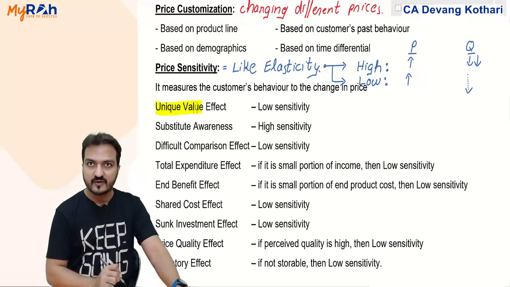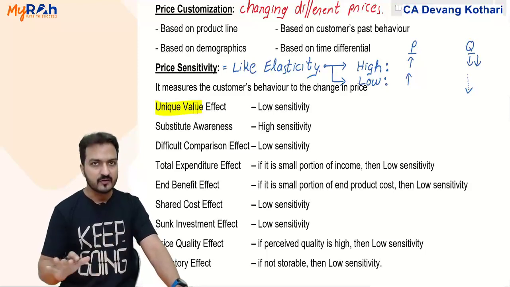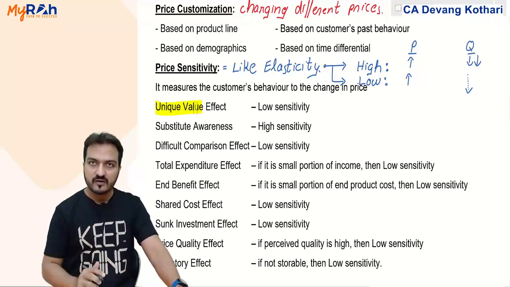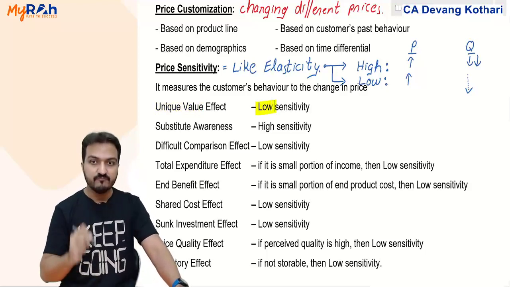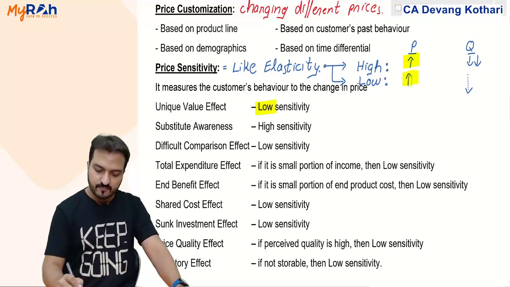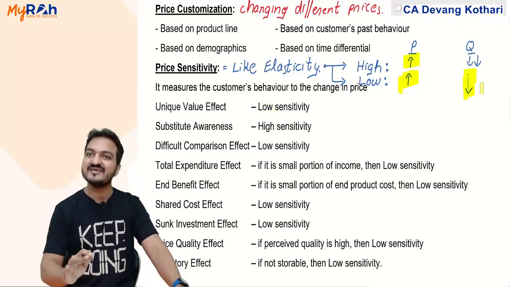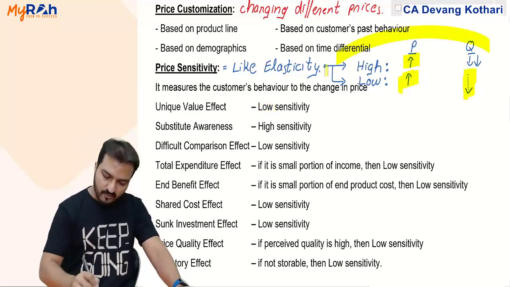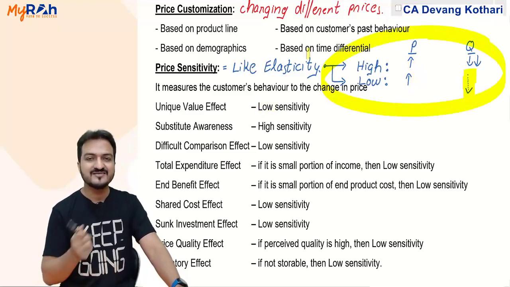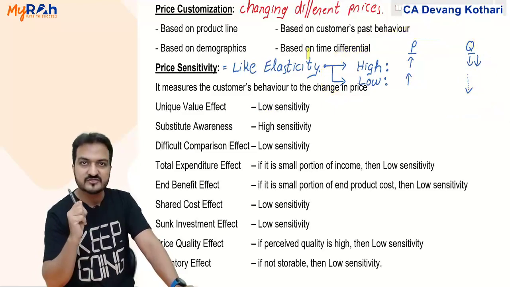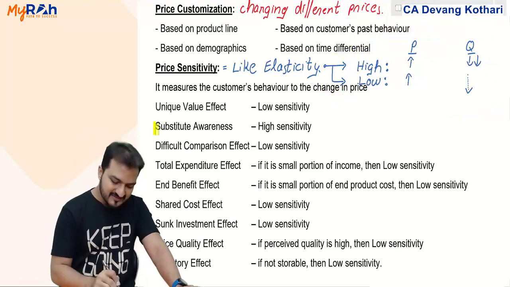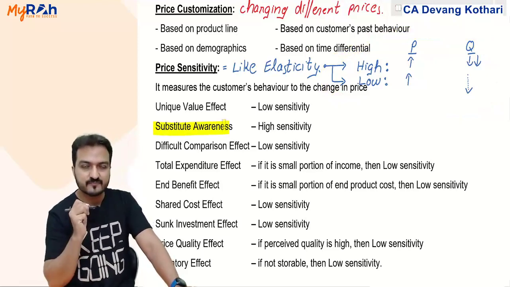Unique value effect. If my product is unique, nobody else has a similar product, then my sensitivity will be low. Low sensitivity means even if you charge a higher price, quantity will not decrease drastically. You might copy this, you might write this in your notes so that you understand what high sensitivity and low sensitivity mean. Similarly, substitute awareness.